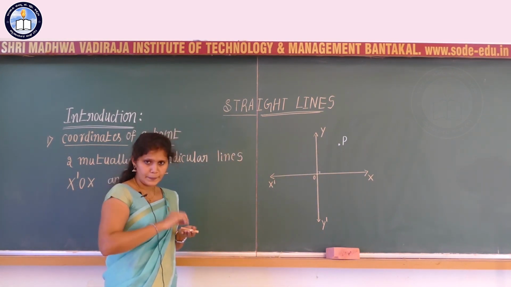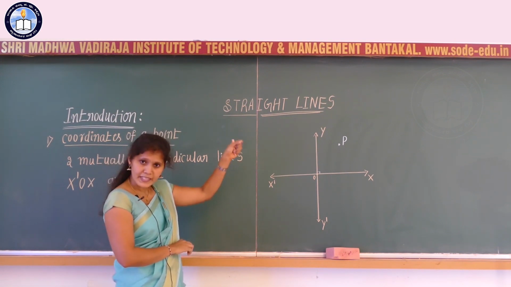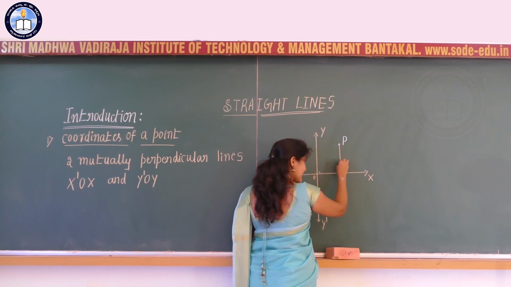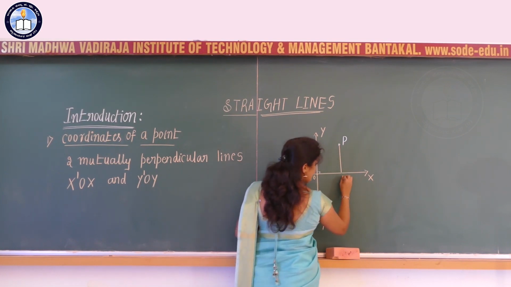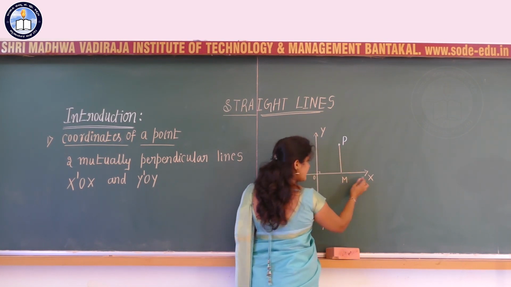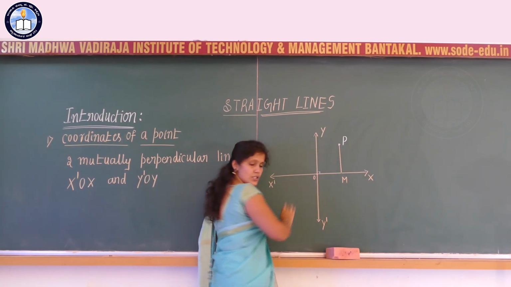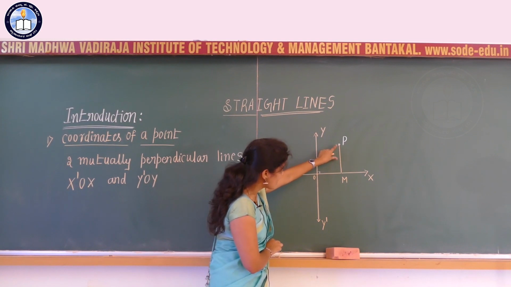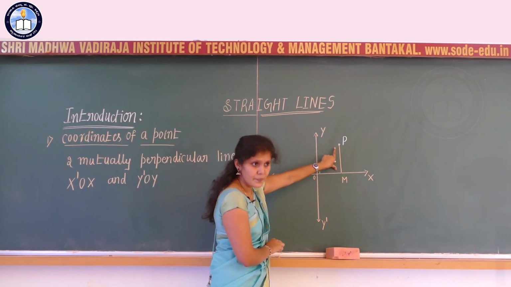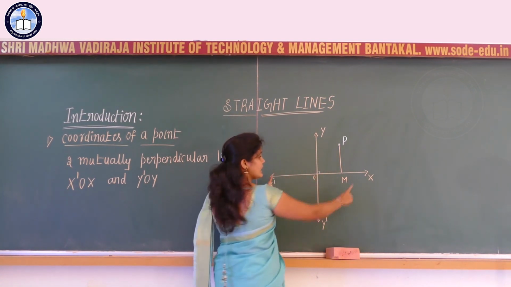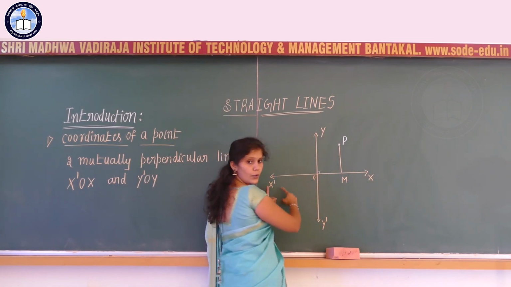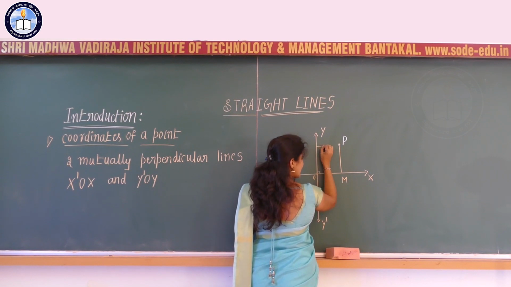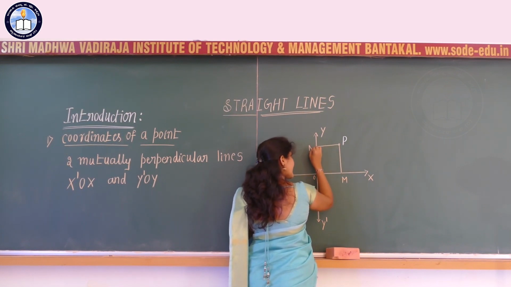Through the point P, I will consider a line PM, which is perpendicular to x o x'. Through the point P, I am going to consider another line, PN.